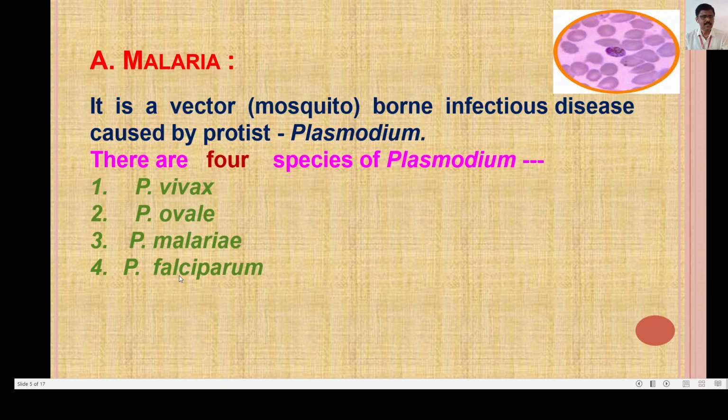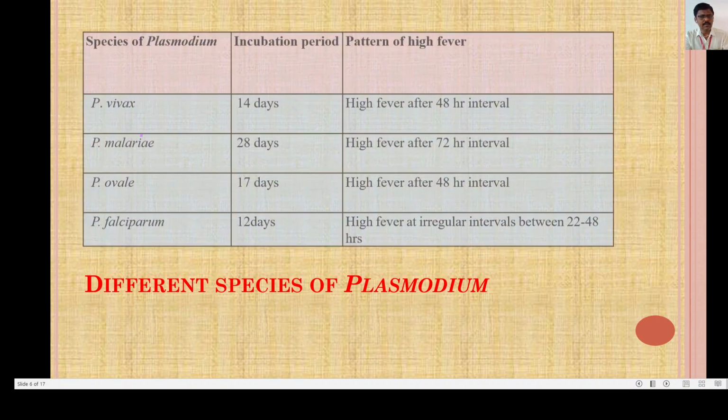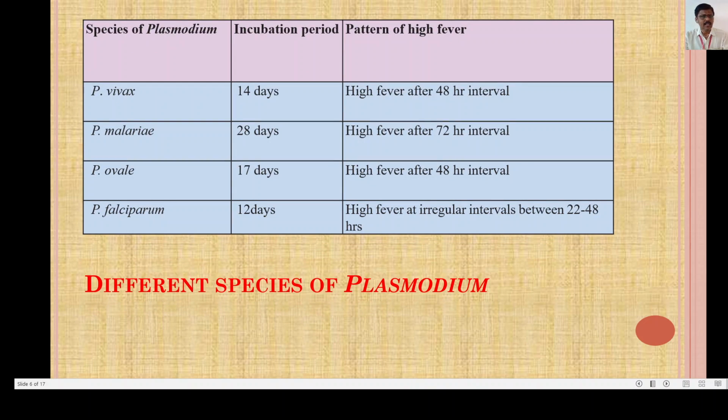Now we will move towards the disease malaria. As discussed earlier, there are 4 species of Plasmodium, and we will see how they cause the disease malaria, what is the incubation period, what are the patterns of high fever, and what are the symptoms. Before studying these, we should know the meaning of incubation period.